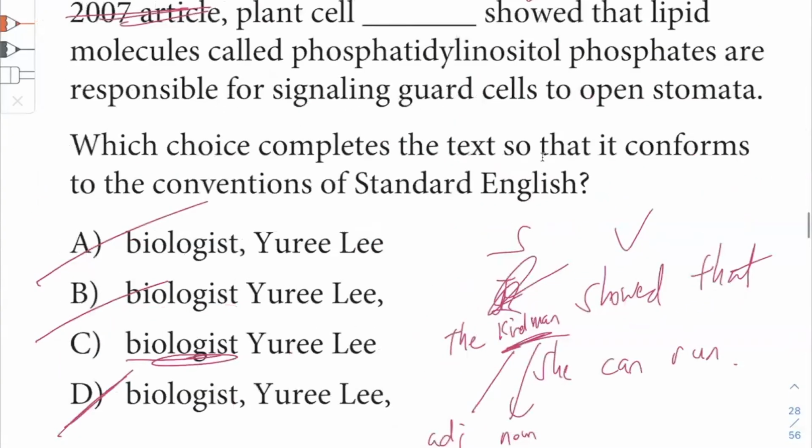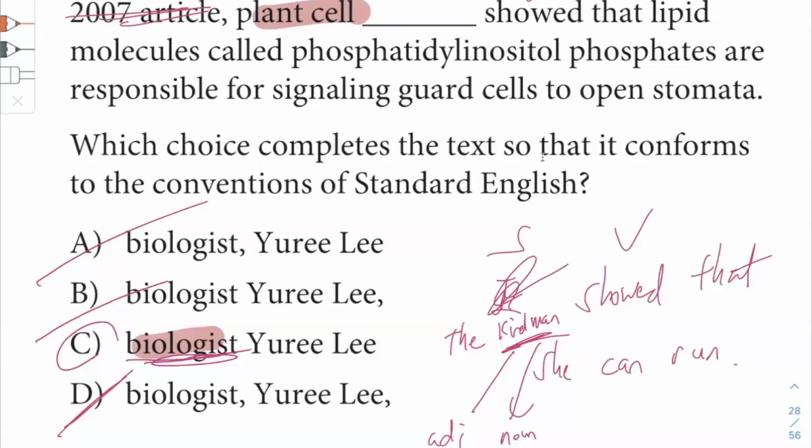So therefore, think of the word biologist. What kind of biologist? Plant cell biologist. This effectively, plant cell biologist functions as an adjective. It describes what kind of profession Yuri Lee is engaged in. So you could have people with the same name that are involved in different professions. You could say musician Yuri Lee. You could say, I don't know, film director Yuri Lee.